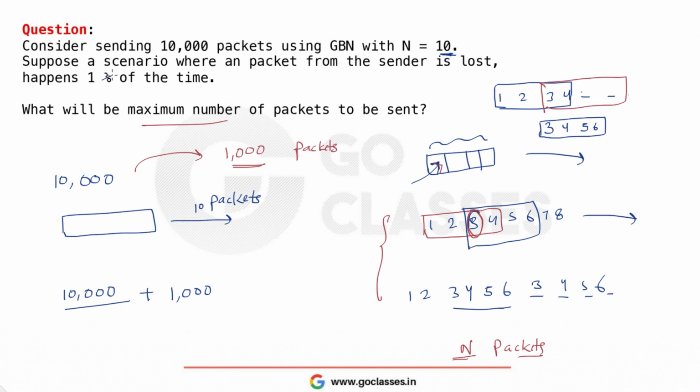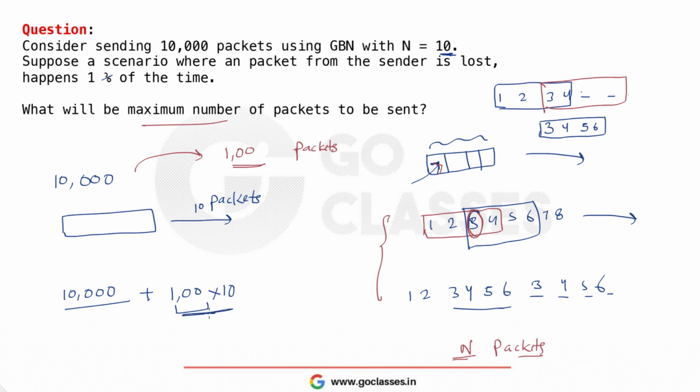So if it is 1%, then for 10,000, 1% will be just 100. So for 10,000 there will be 100 packets which are lost, which means for every packet I'm sending 10 packets, right? So if 100 packets are lost, then I will be again sending 100 into 10, 1000 packets. So out of this 10,000, 100 packets will be lost. For every packet I'm sending 10 more packets, which means I will be sending 1000 packets.